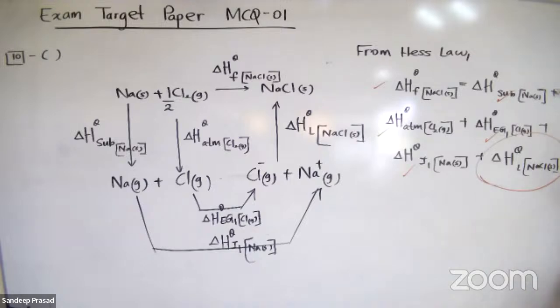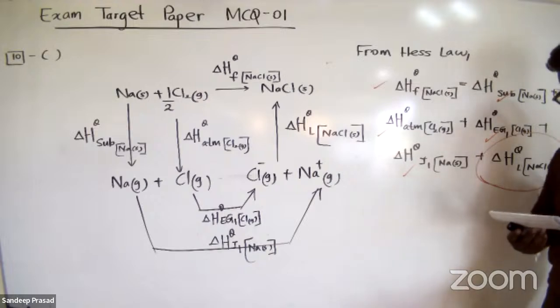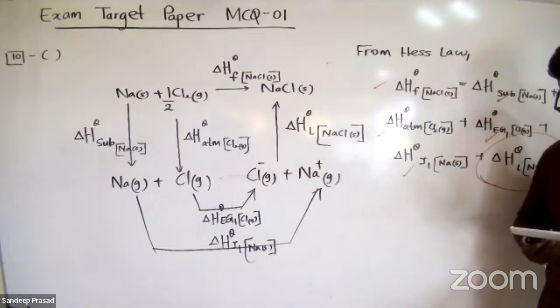After constructing the Born-Haber cycle, others are easy. By applying Hess's law, if you know the values, you can get the answers. Very easy. So in this question, they're asking which of the following reaction steps is not present in the Born-Haber cycle?